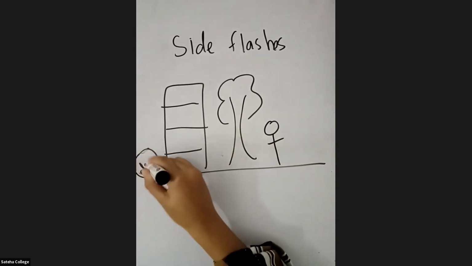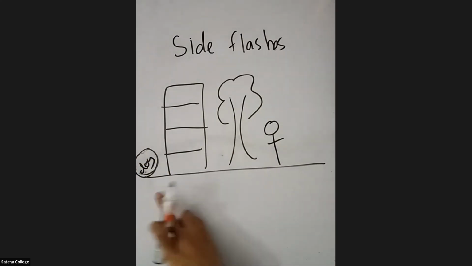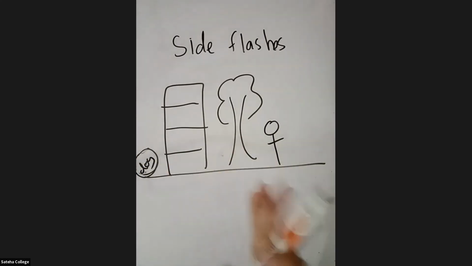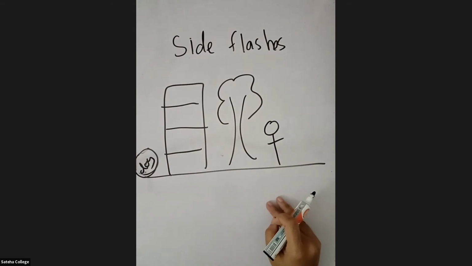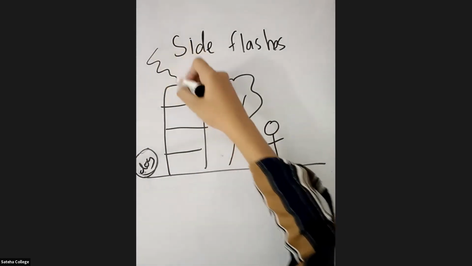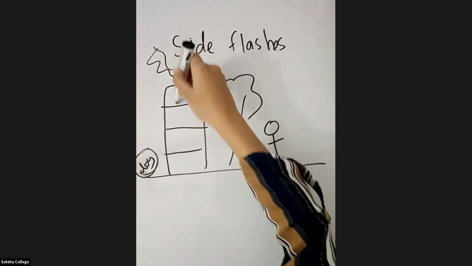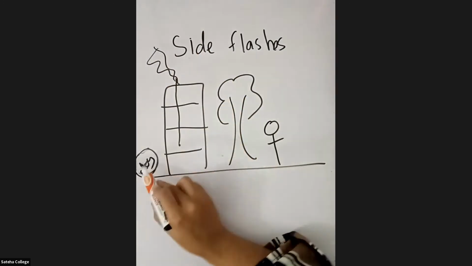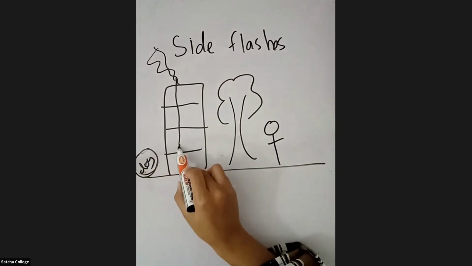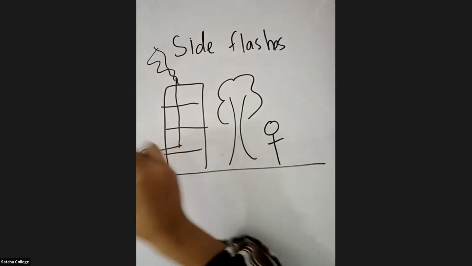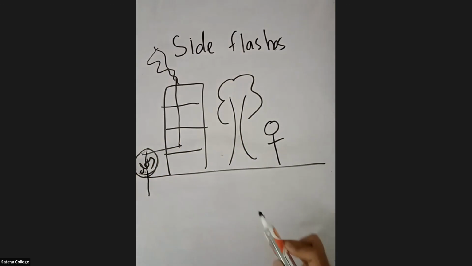Let's say a dog or a man is nearby these buildings or this tree. So if the lightning strikes the building, it will travel inside the building, and if a living organism is there, then it will go inside that living organism and then only it will get earth.